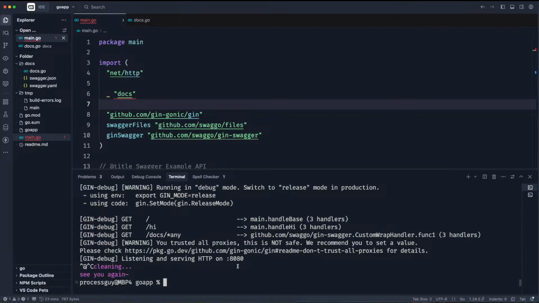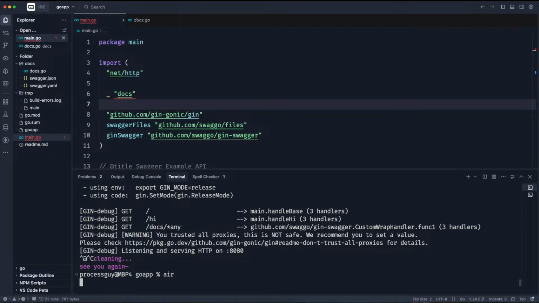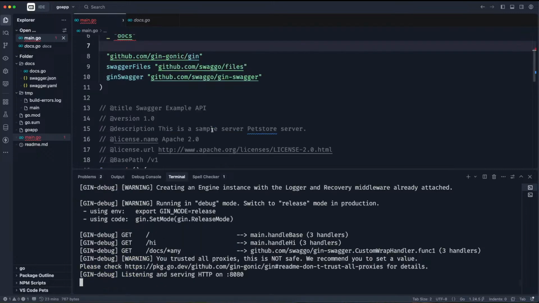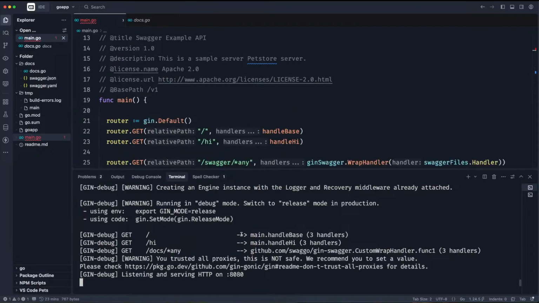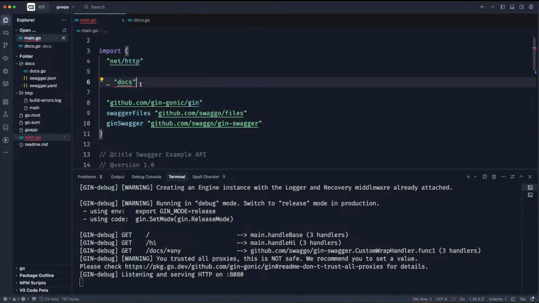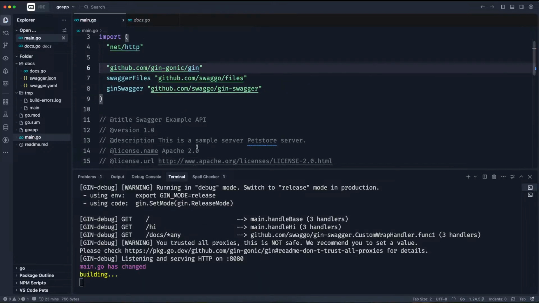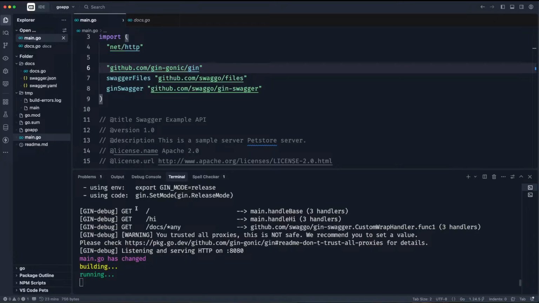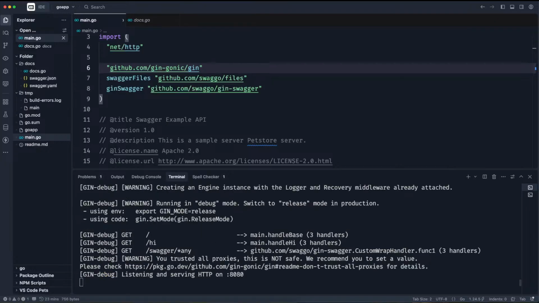I'm going to terminate the whole server. Yeah, and then let's run air again, because it's not supposed to be registering docs. The reason why it's registering docs is because of this error. It has not gone past this error. So let me see if it will build after I remove that.